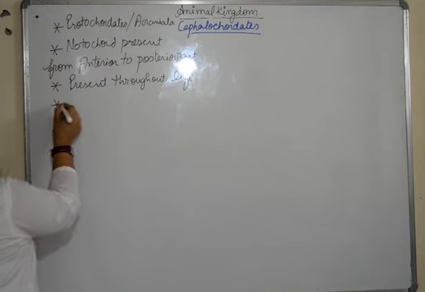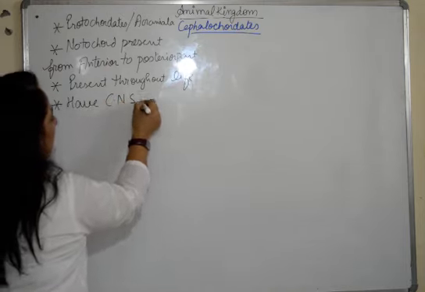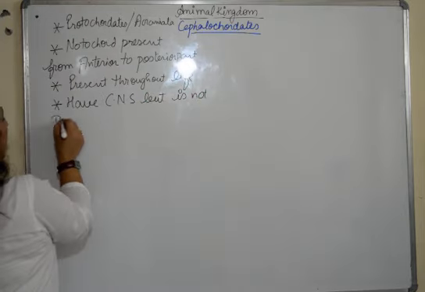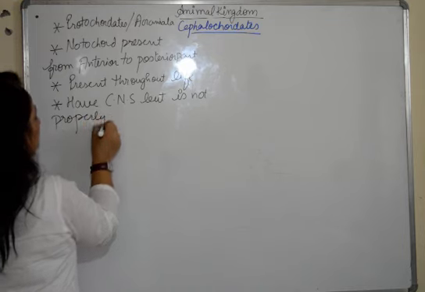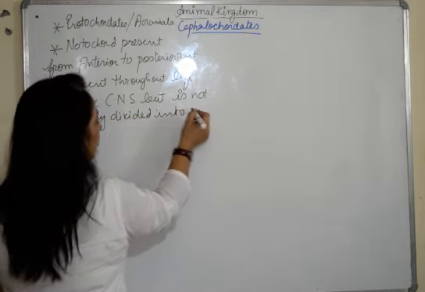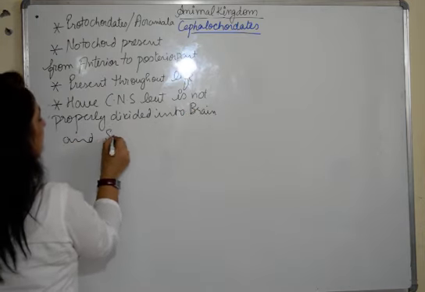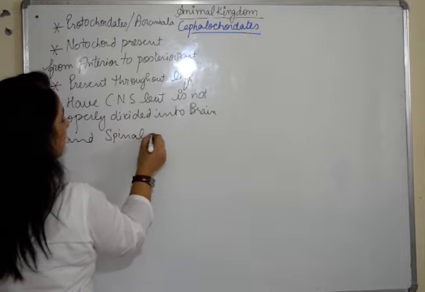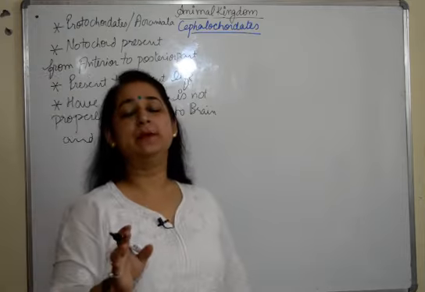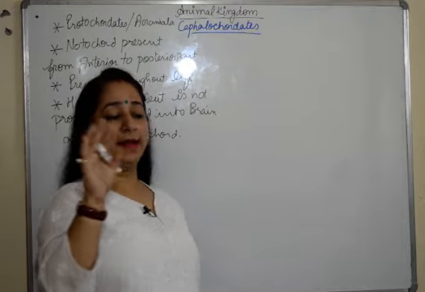Then they have a central nervous system but it is not properly divided into brain and spinal cord. So they have a central nervous system, a poorly developed one, but it is there, which is not differentiated into brain and spinal cord.